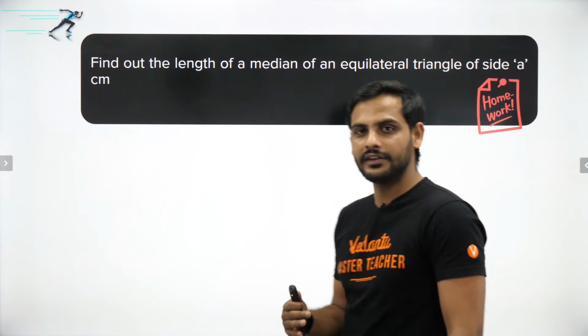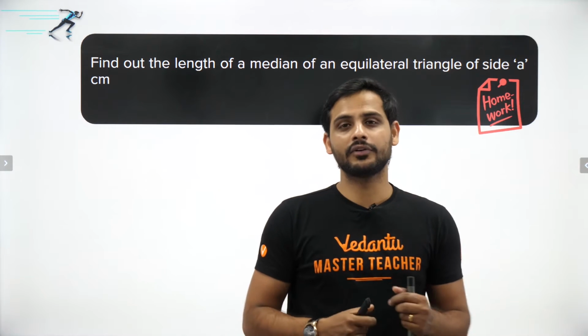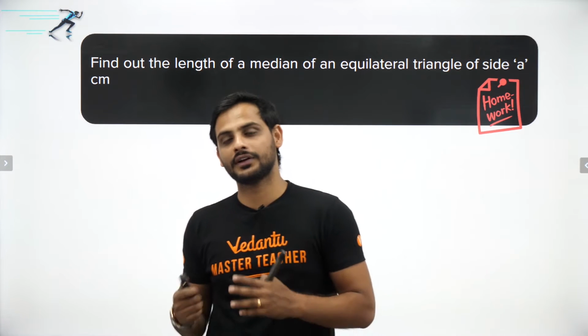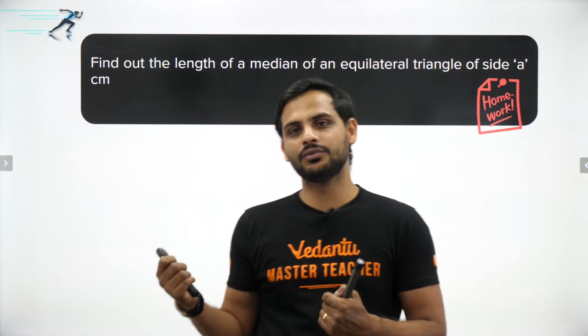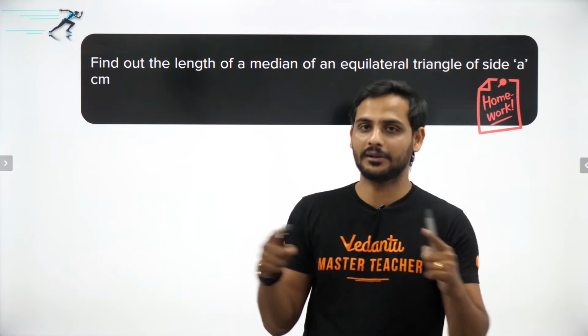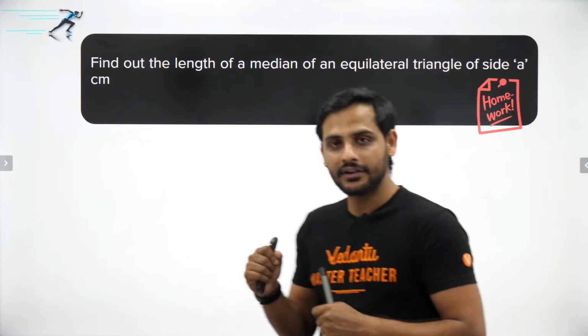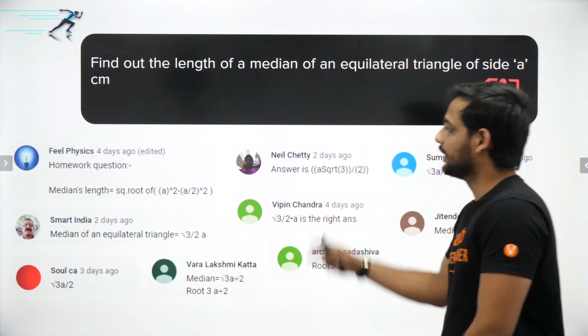And now let me show you how many of you have given me the correct answer. Although what I have seen is that many have given me the answer, but some of you have given me wrong answers, or some of you forgot to write. Some of you wrote root 5a by 2. Some of you wrote only root 3 by 2. That will not be counted correct, because root 3 by 2 is the answer only for the triangle whose side is 1 centimeter. So root 3a by 2 is the correct answer.